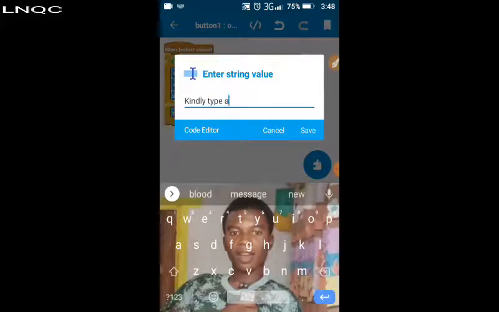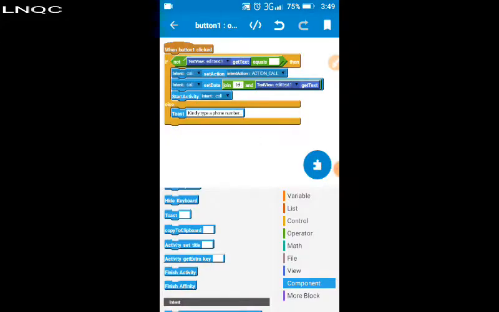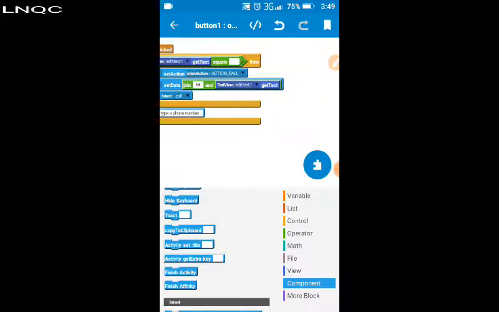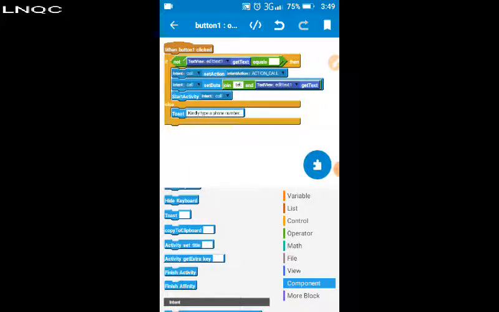That's all. It's very simple to make this thing. All what you need is this. When the button is clicked, it says if not. If not means the edit text is not empty, meaning that it is filled with a number. Then it should perform these actions. Else it should kindly type a phone number. It should prompt you that you should type a phone number. So let's run and see how it works.